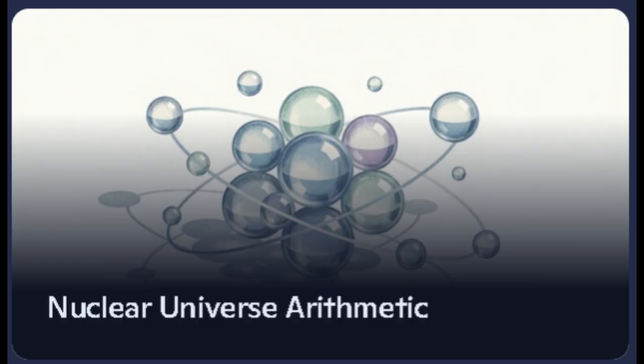So when we say iron is the endpoint of stellar fusion, we're really saying the universe hits an arithmetic wall? Exactly. The universe isn't constrained by chemistry or astrophysics, it's constrained by the arithmetic geometry of curvature and torsion. Iron is arithmetically compelled to be the endpoint because that's where the mathematical relationships reach their most efficient balance. This is such a different way of thinking about nuclear physics. Instead of forces and particles, it's all about mathematical relationships playing out in reality.